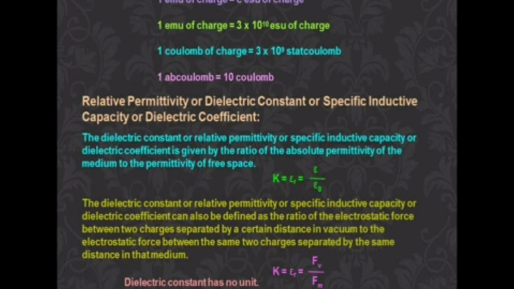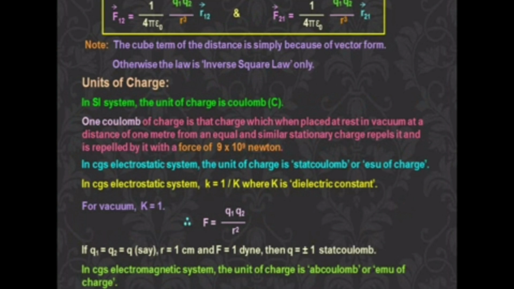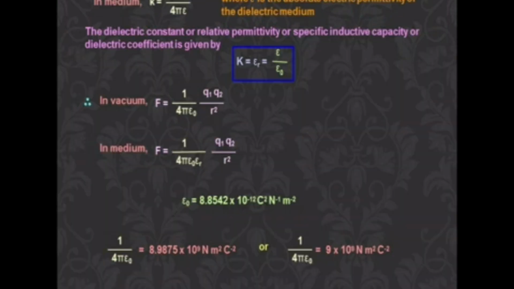Coulomb's law has similarities with the universal gravitation law. There are many similarities between the universal gravitation law and Coulomb's law. There, the force acting between the two masses is directly proportional to m1 m2 by r square, and here it is q1 q2 by r square. There, only attractive force acts between the two masses, but with charges, attractive or repulsive force acts between the two charges.